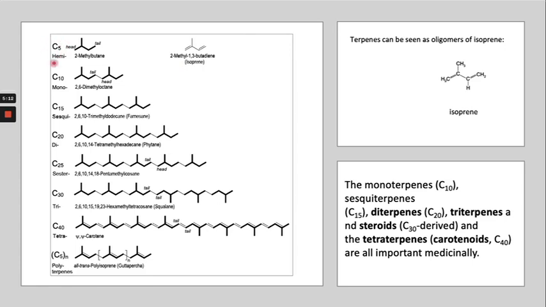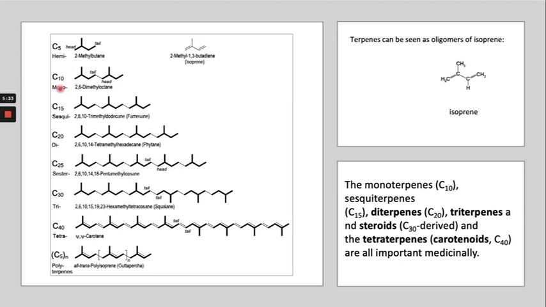Two C5 units are coupled to each other head to tail or tail to tail. We will see later how they couple. So two building blocks of the hemiterpene bind through the tail and head.